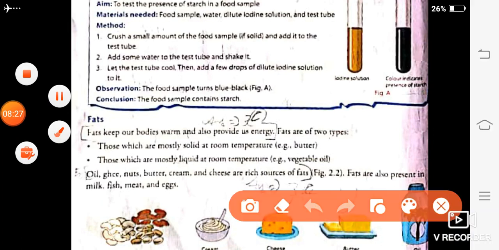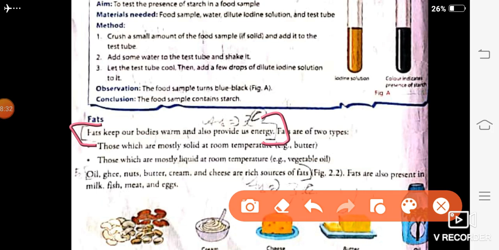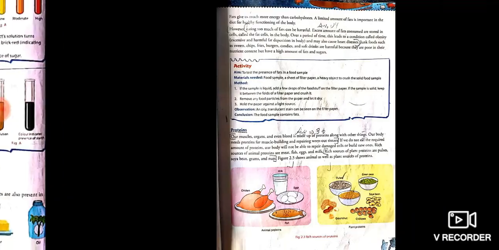So function of fat: fat keeps our body warm and also provides us energy. Sources: oil, ghee, butter, nuts, cream, etc. are rich sources of fats. Next, so function is that they keep our body warm and provide us energy. Sources are oil, ghee, nut, butter, cream and cheese. Okay, next,